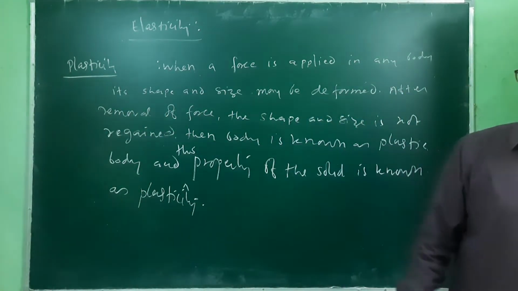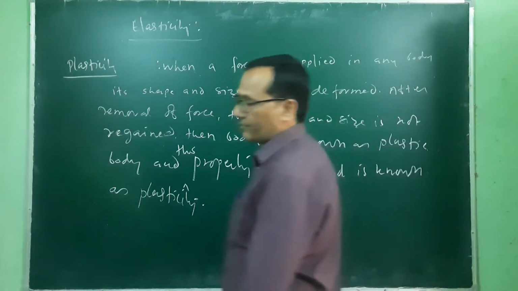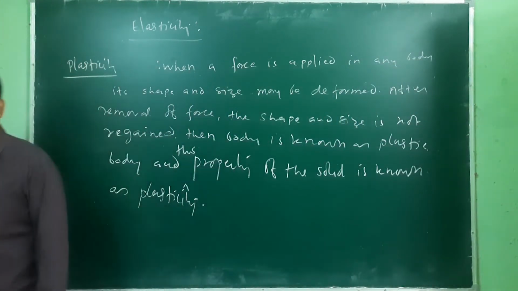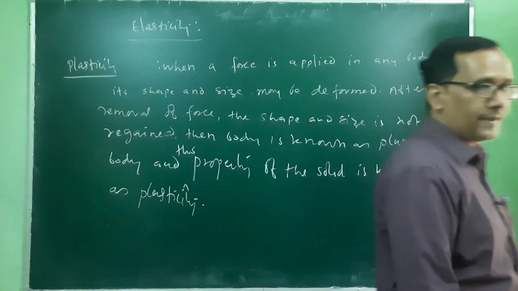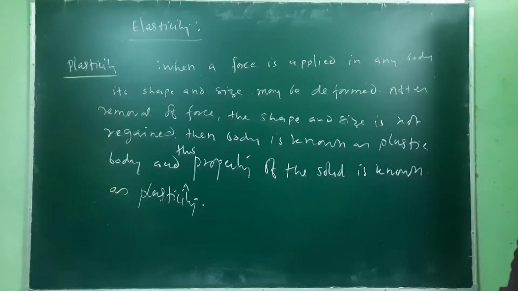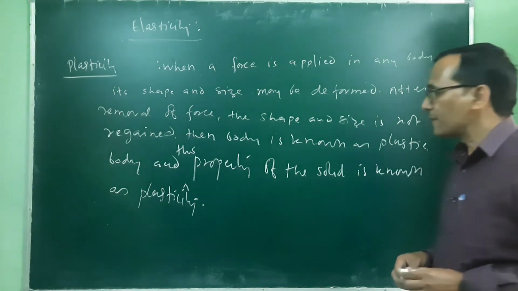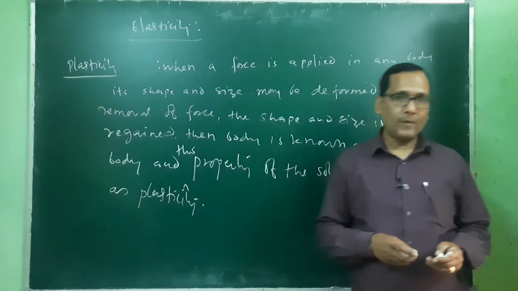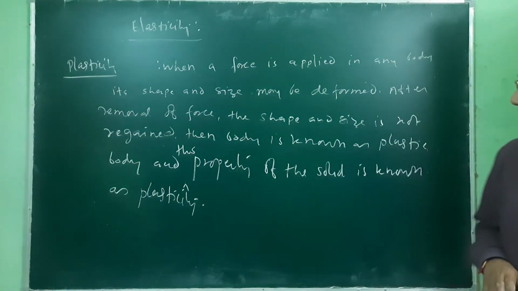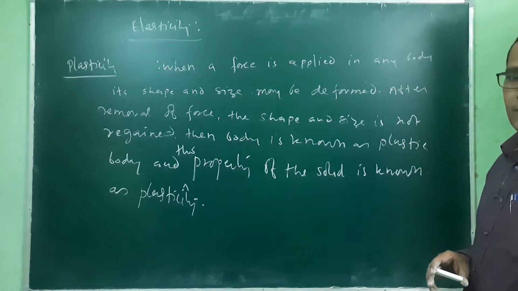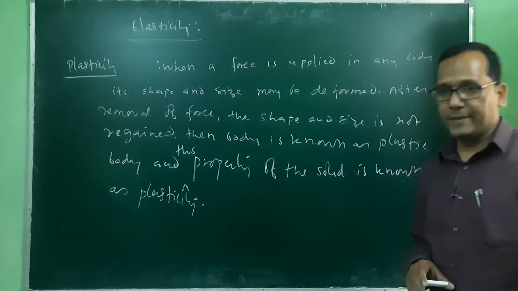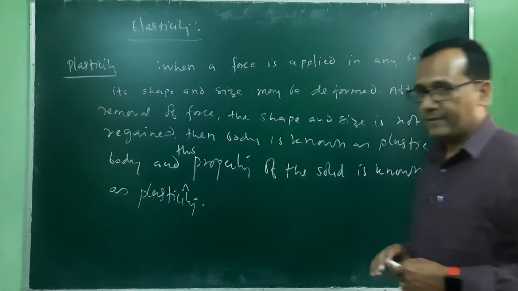So when you apply the force, the shape and size of that body may be deformed. After the removal of that force, if its shape and size are not regained or restored to the original shape and size, then that body is known as a plastic body. And this property, by virtue of which this happens, is known as plasticity. It is just the opposite of elasticity.